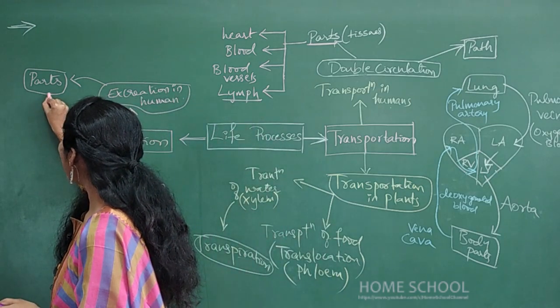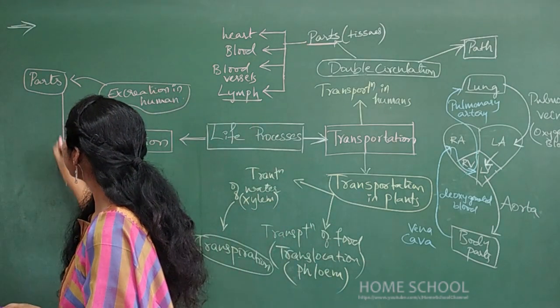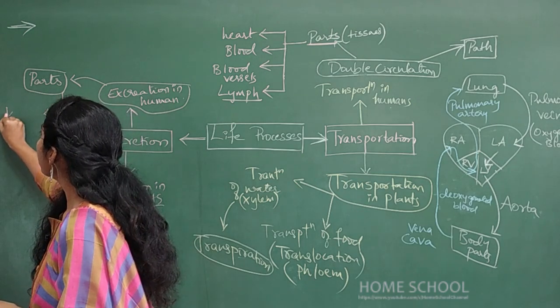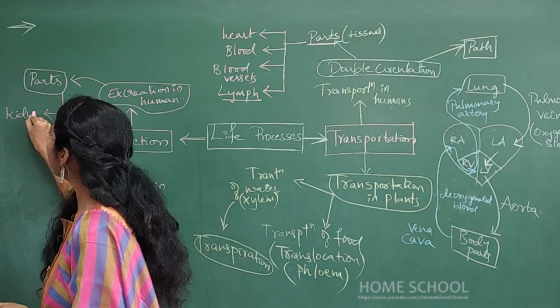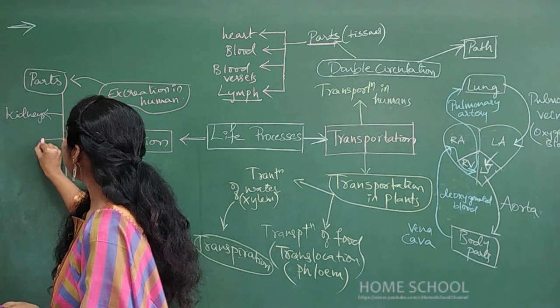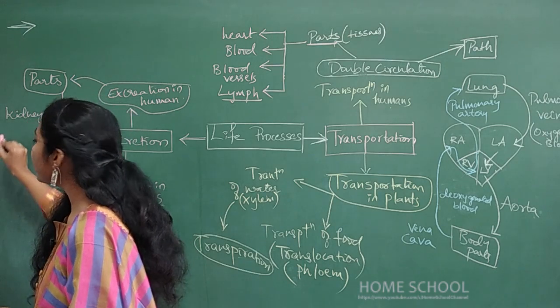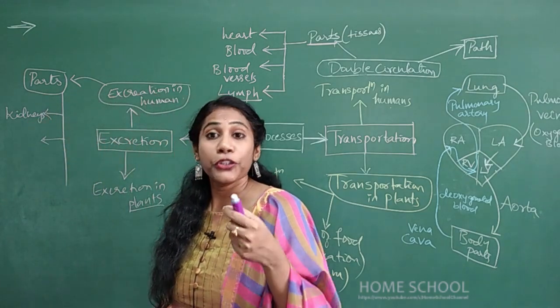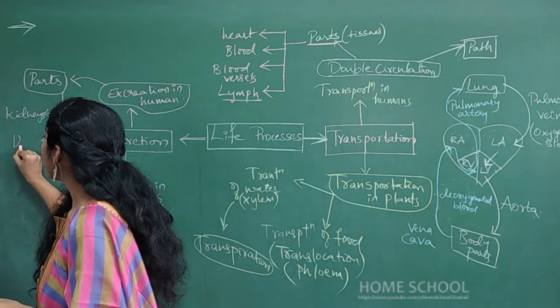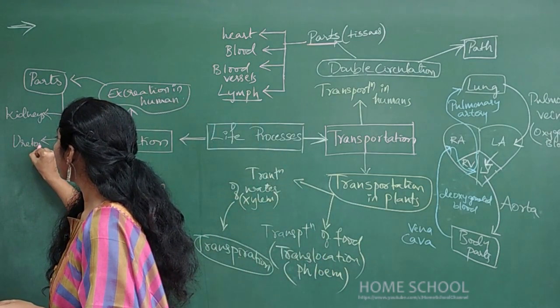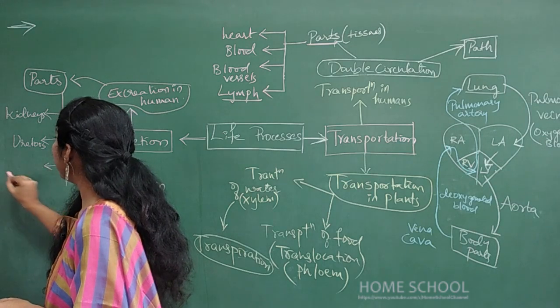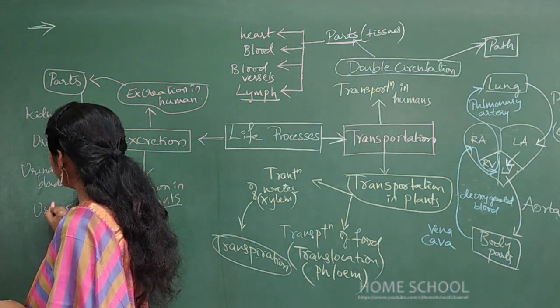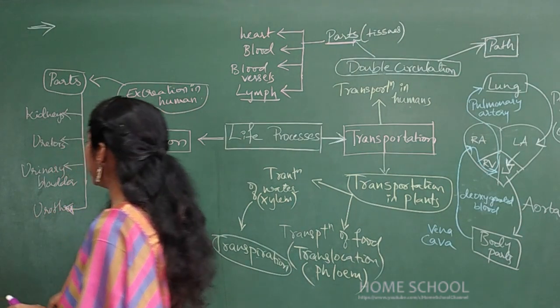The major part involved is the kidneys. You will study about kidneys, and the other parts involved are the ureters, urinary bladder, and urethra.